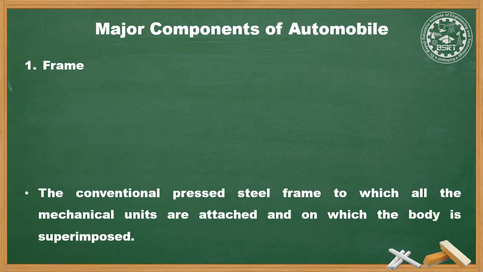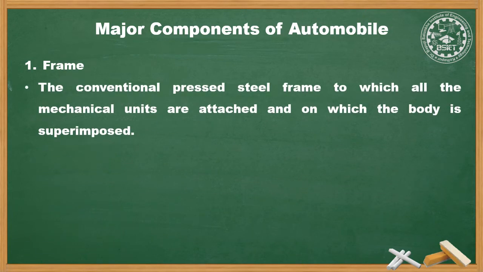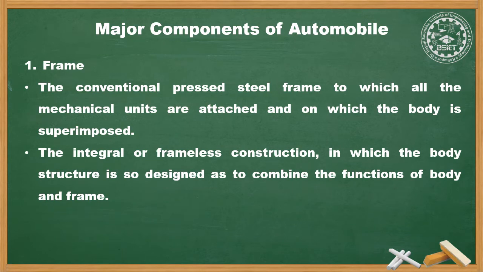There are two types. The first, the conventional pressed steel frame to which all mechanical units are attached, and the second, the integral or frameless construction in which body structure is so designed as to combine the function of body and frame. This decreases the weight of the vehicle and saves fuel consumption, and also reduces the manufacturing cost, but the disadvantage is that it increases the repair cost if damage is caused during an accident.